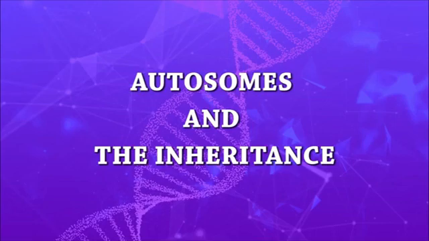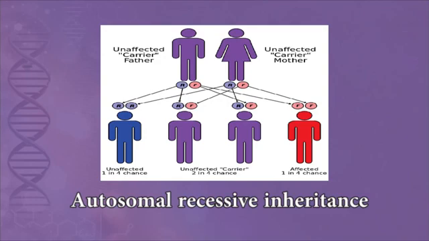Autosomes and inheritance. Autosomes are the non-sex chromosomes. Humans have 22 pairs of autosomes and a pair of sex chromosomes. When the genes present in any of the autosomes get inherited by the next generation, it is termed autosomal inheritance. Autosomal inheritance of diseases will affect both male and female children equally.